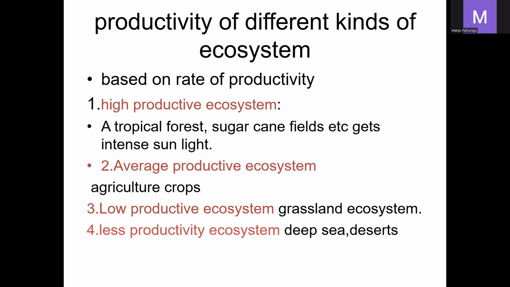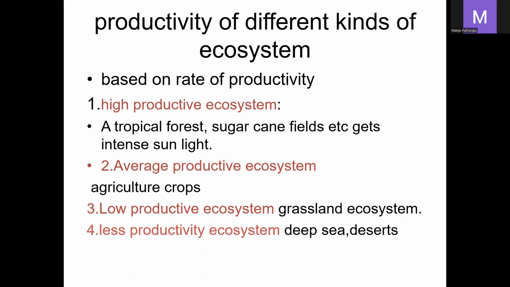A high productive ecosystem produces a high amount of energy. Tropical forests, sugarcane fields, etc. get intense sunlight. Primary productivity, the production of energy, happens only in the presence of solar energy. In the absence of sunlight, plants cannot synthesize food materials.